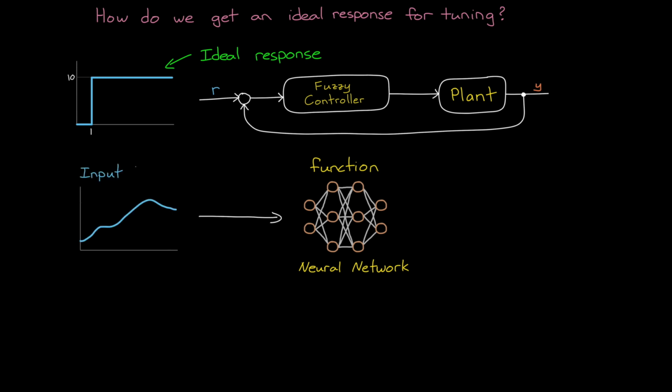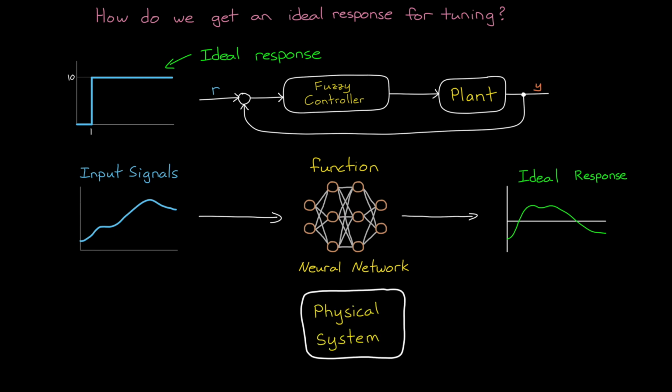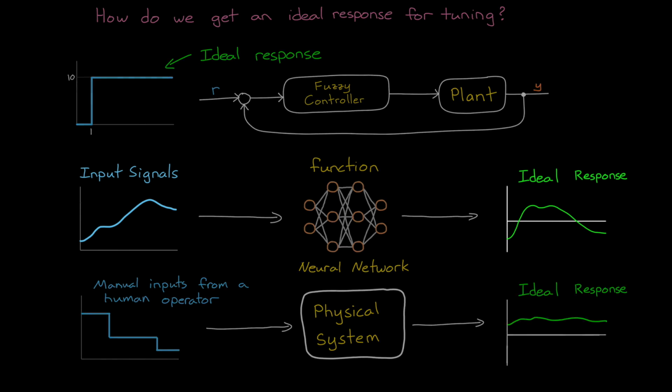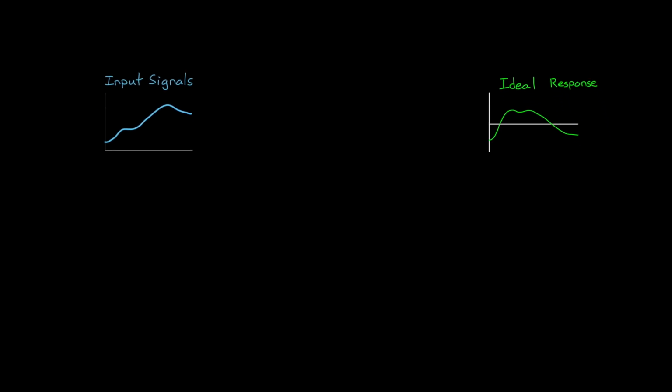In this case, given some input signal, the ideal response is the output of the AI model. Or in other cases, the ideal response comes from the output of an existing physical system that is operated manually, and you want to create a fuzzy system that behaves similarly to the human operator. Now, however you get your ideal response, you can now use that data to automatically tune a fuzzy system.